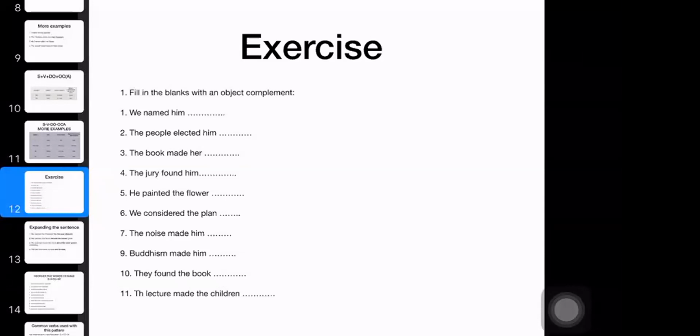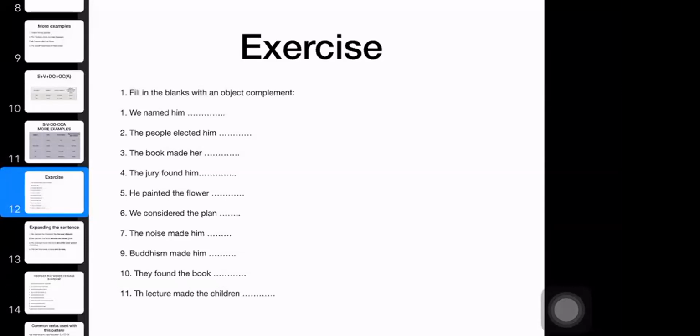What about the 4th one? The jury found him guilty.